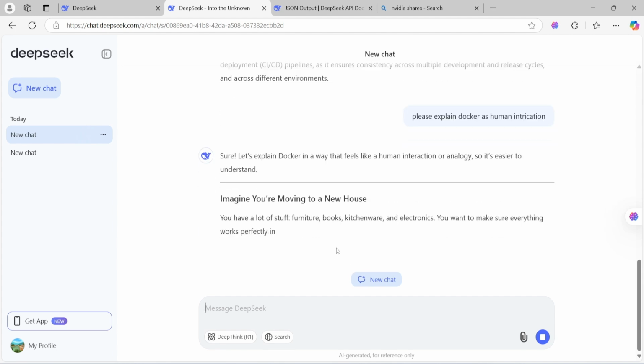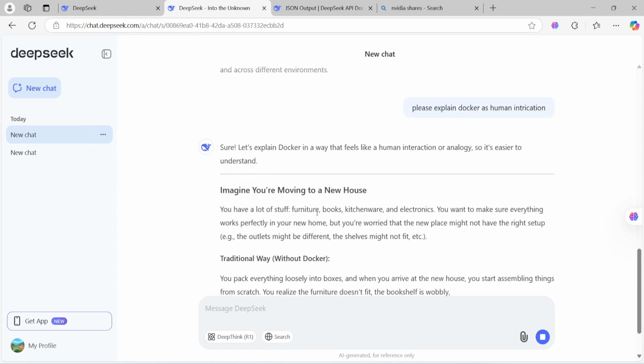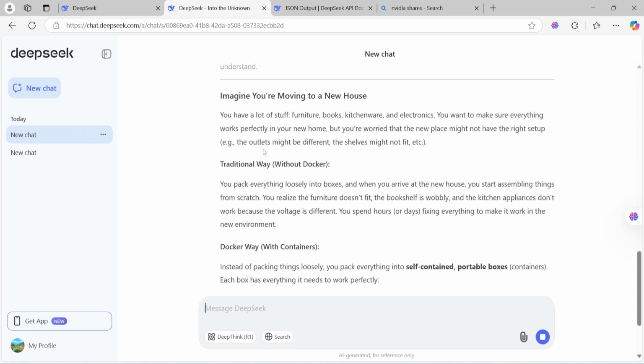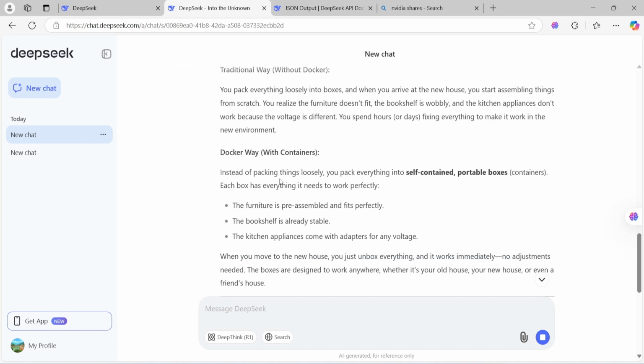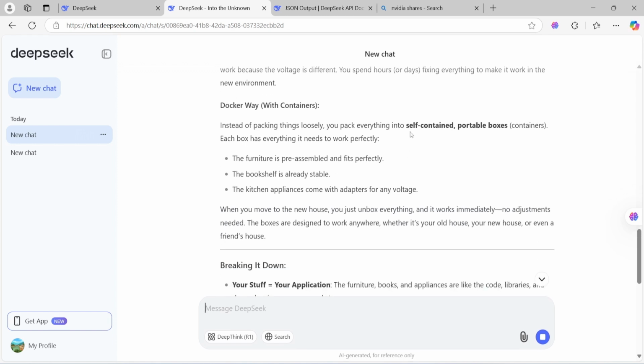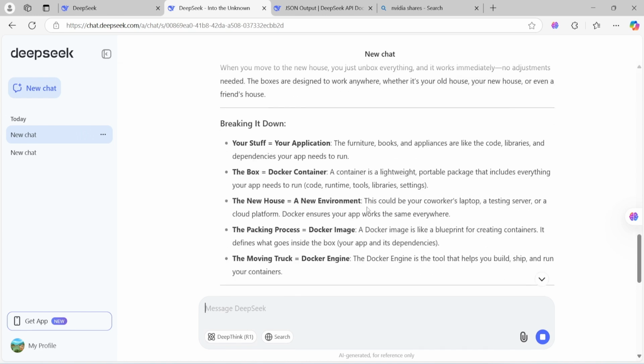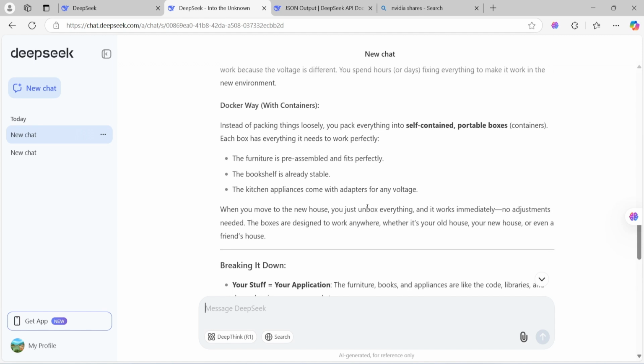It's saying that you have a lot of stuff, furniture, books, kitchen items, and everything works perfectly in your home, but you worry the new place might not have the right setup. Without Docker, you would need to set everything up again. With Docker, you keep everything in a portable box and take it with you, right? So it's explaining in a human way, like an interaction between two humans. This is a very good answer from them. If you check the points here, this is DeepThink R1, and in the output, it can even search the internet and get you the answer.